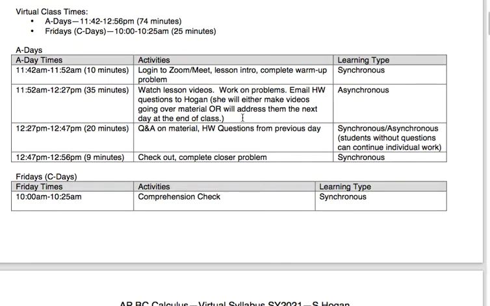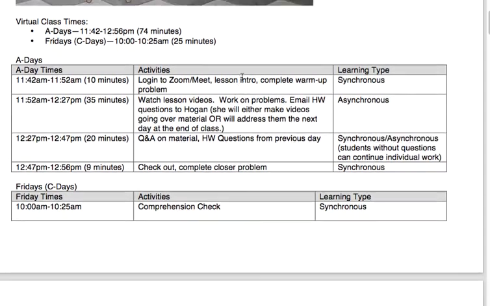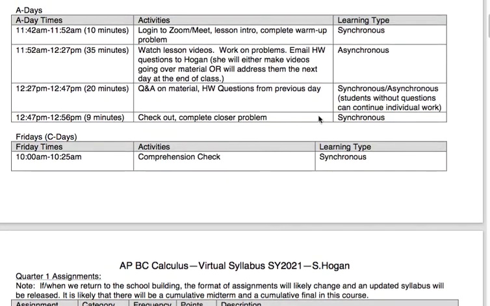It says email me homework questions just because I generally prefer email, but you could also just check in with me on the Zoom or the Meet. But you're not required to be there with me. I'm just kind of sitting in room 209. That's what I've been calling it, right? 209. See, 209, get it? So I'm just kind of chilling there, right?